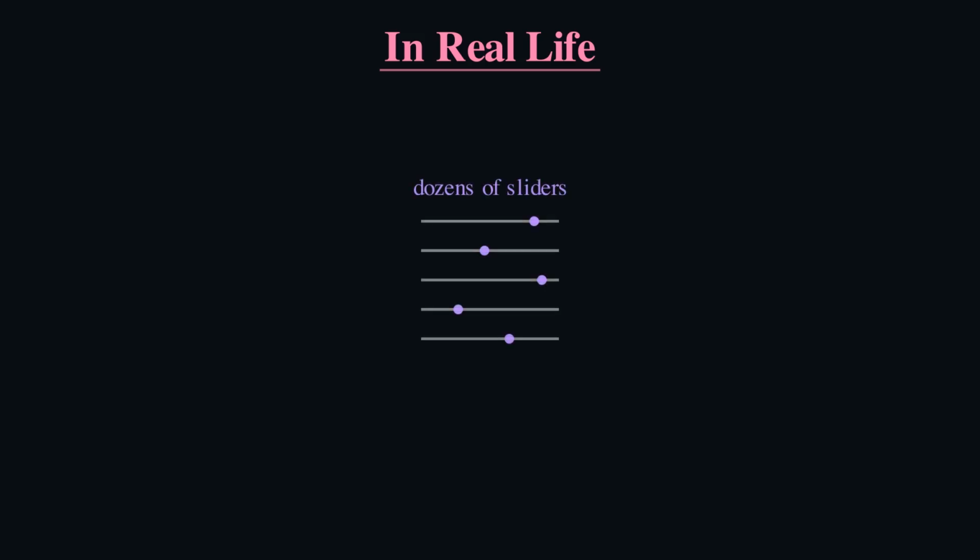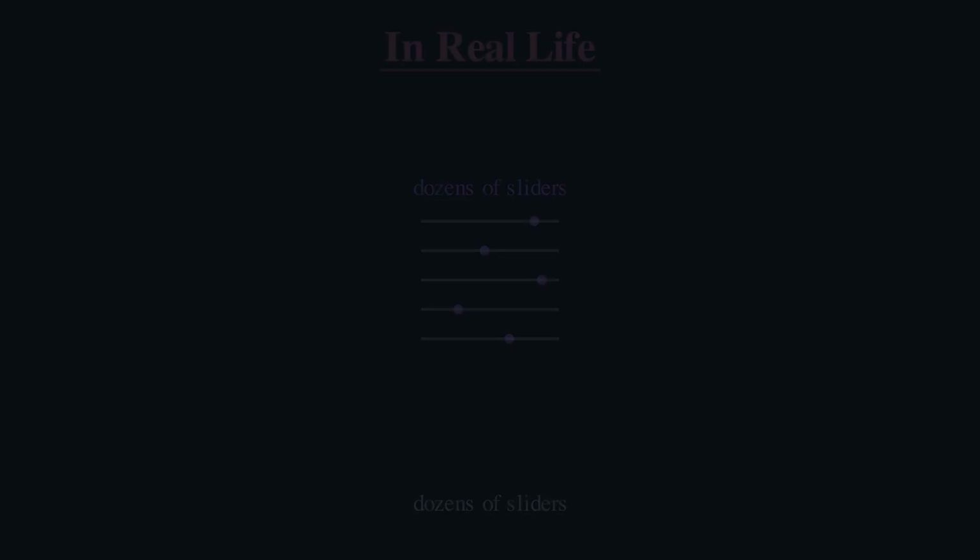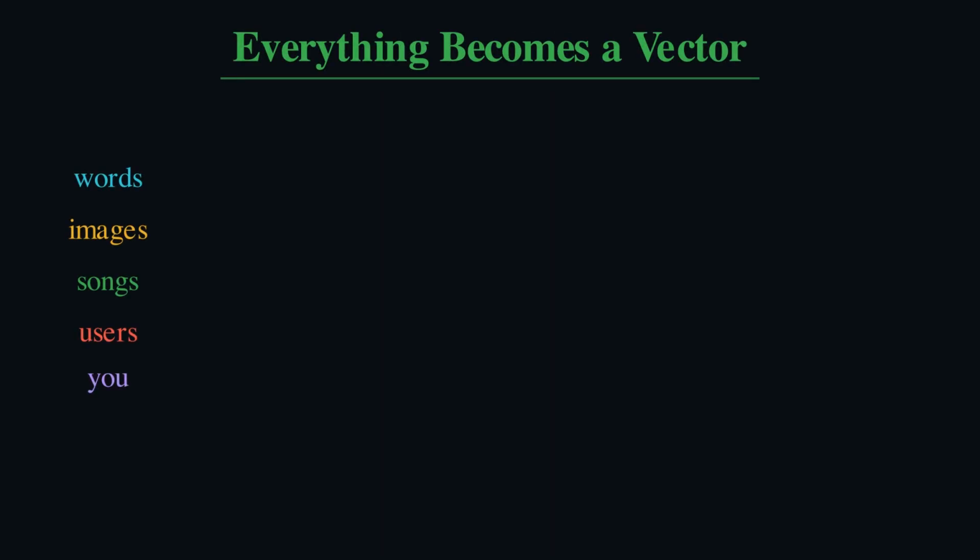A dating profile has dozens of sliders. You cannot draw that, but it is still just one point in a space with dozens of axes. And it is not just words. Images, songs, users, even you. AI turns every one of them into a vector first. Once everything is a point in the same space, finding similar things is just finding nearby points. That single trick powers search, recommendations, and every vector database.